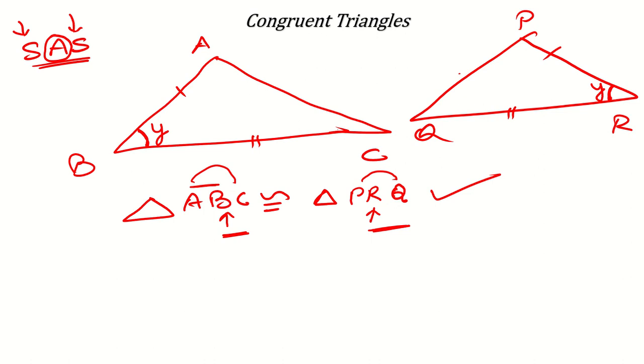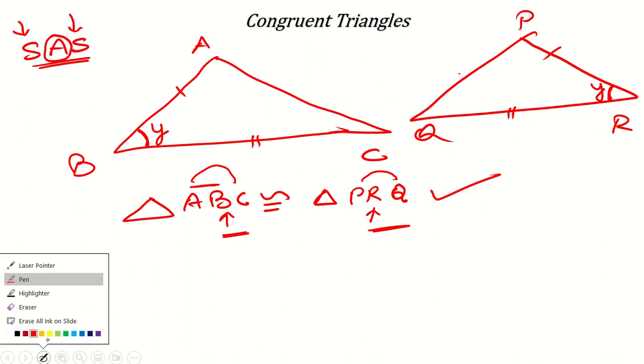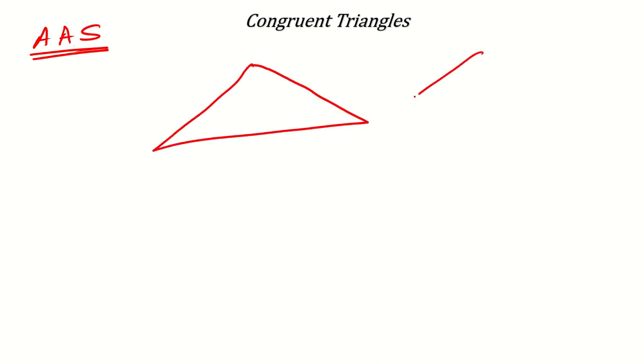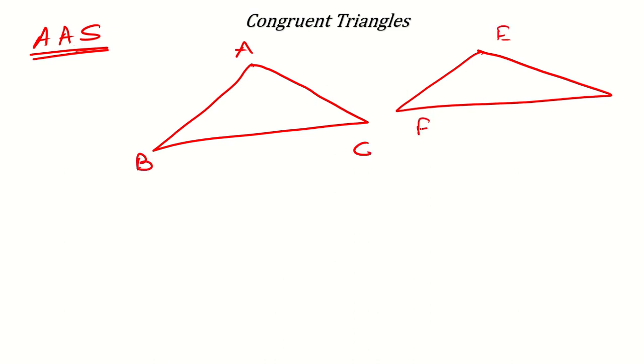Now, what another criteria do we have for congruency? Okay. Now, we have AAS criteria. What is that AAS criteria? It will be angle, angle, side. So suppose we have these two triangles A, B, C, and here it is E, F, G. Now, if B is